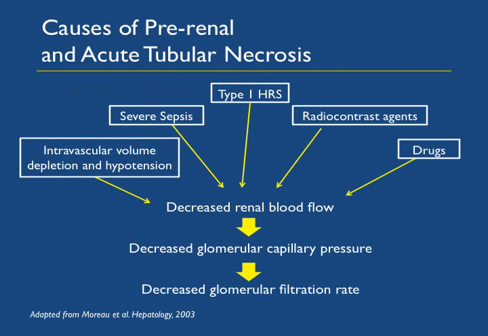Most of the time, because of splanchnic vasodilation and central hypovolemia, the kidneys think that there is hypovolemia and they are maximally autoregulated. So whenever there is a second hit, like intravascular volume depletion and hypotension, severe sepsis, type 1 hepatorenal syndrome, radiocontrast agents or drugs, they further decrease the renal blood flow, which decreases the glomerular capillary pressure and results in decreased GFR or renal failure.